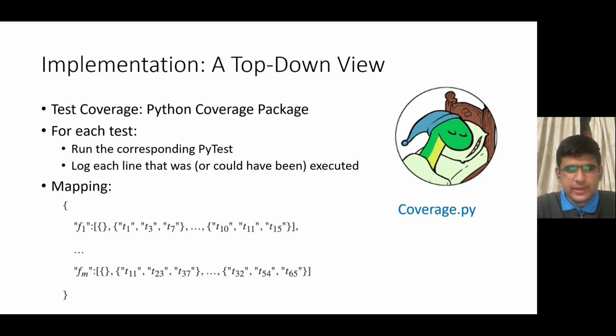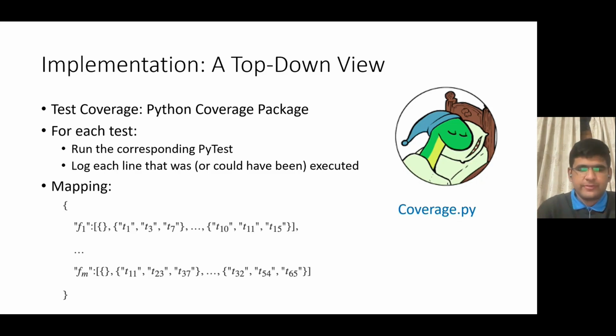The dictionary stores a list for each file f1 to fm as shown here. This list is basically a sequence encapsulating the lines of the file. Each index of the list contains a set of tests. This one is for the first line of the file f1, this is for the second line of the file f1, and so on. This is for the last line.